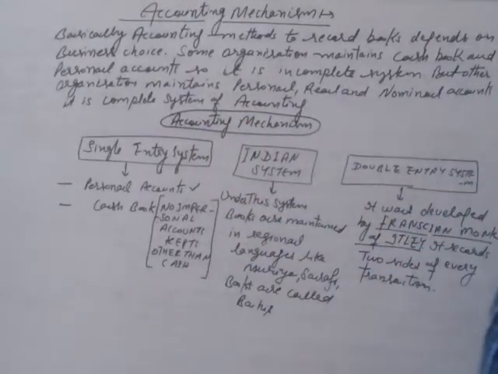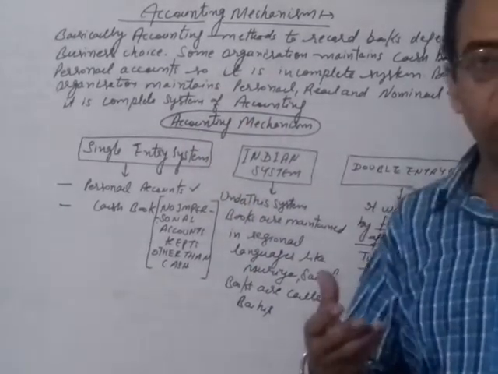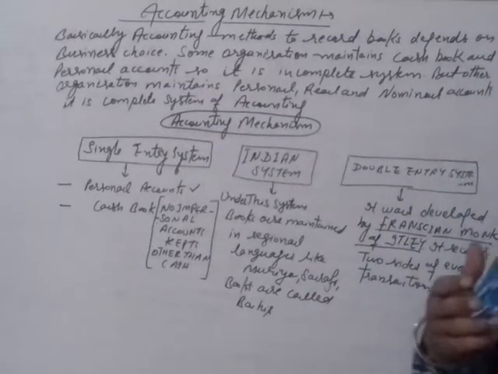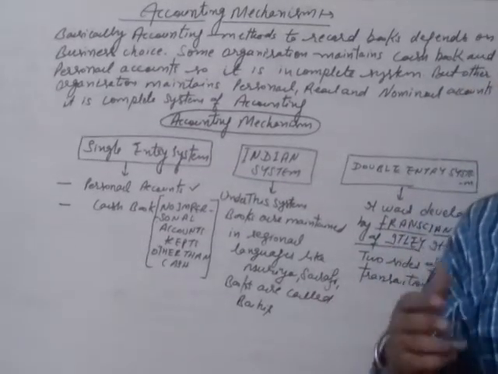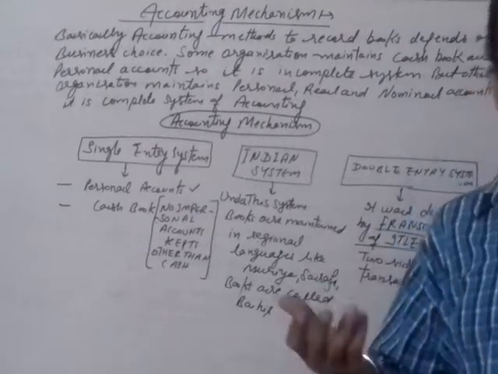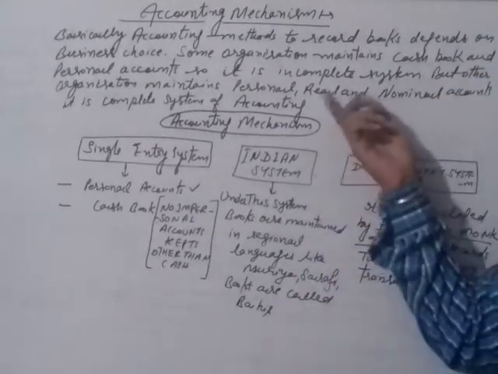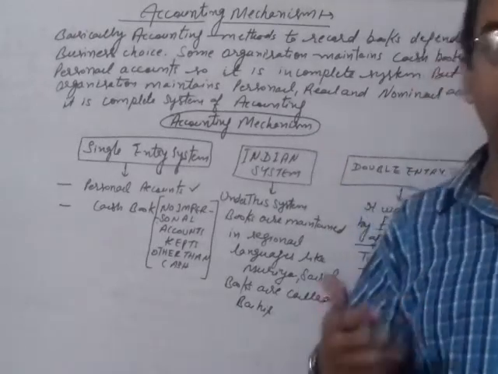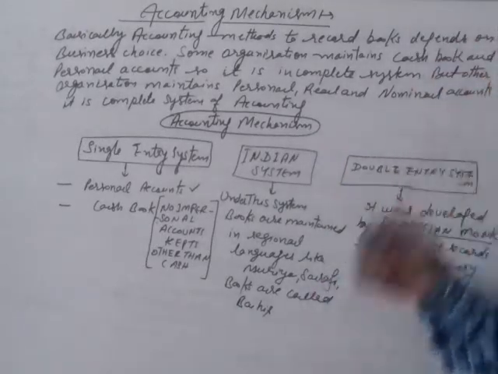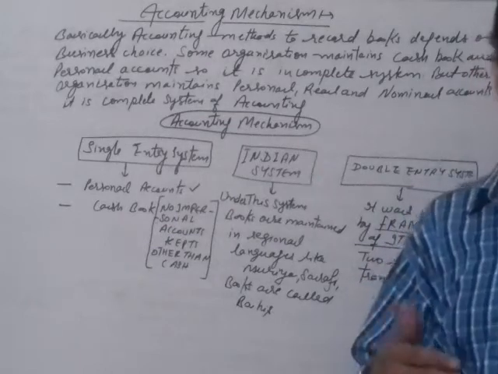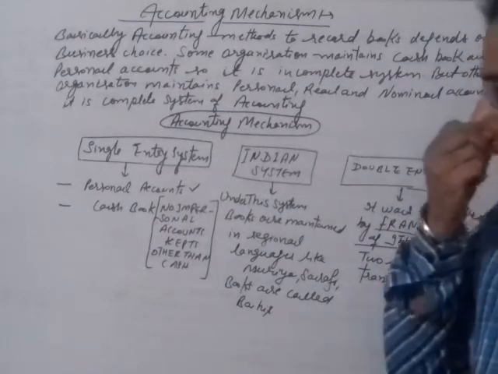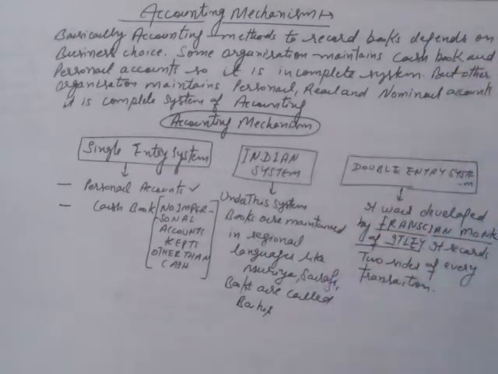ठीक है student? So when we maintain the personal account, I mean to say Ram account, Sham account, ICICI bank account, HDFC bank account, and when we maintain real account, that means when we maintain goods and asset accounts. Nominal account means when we maintain expenses and income accounts, then this is called complete system of accounting.